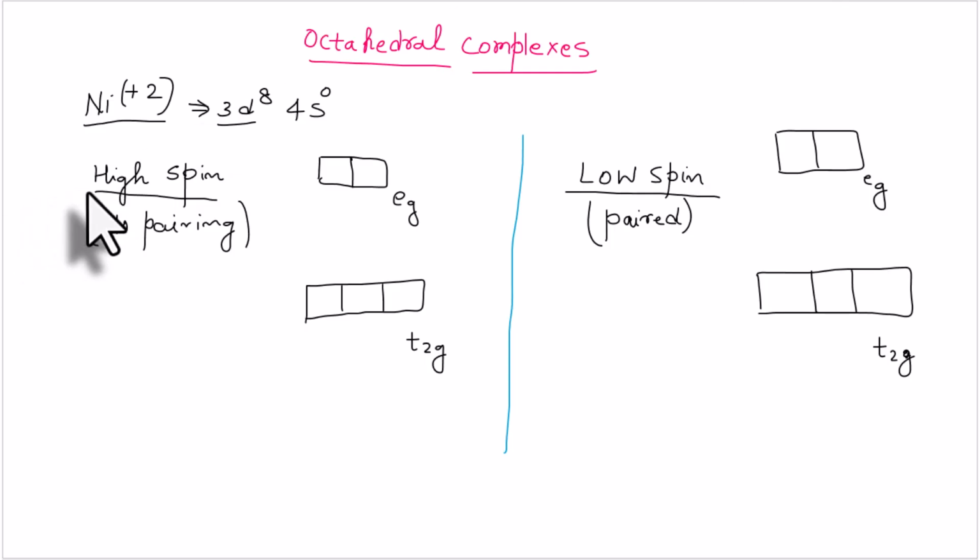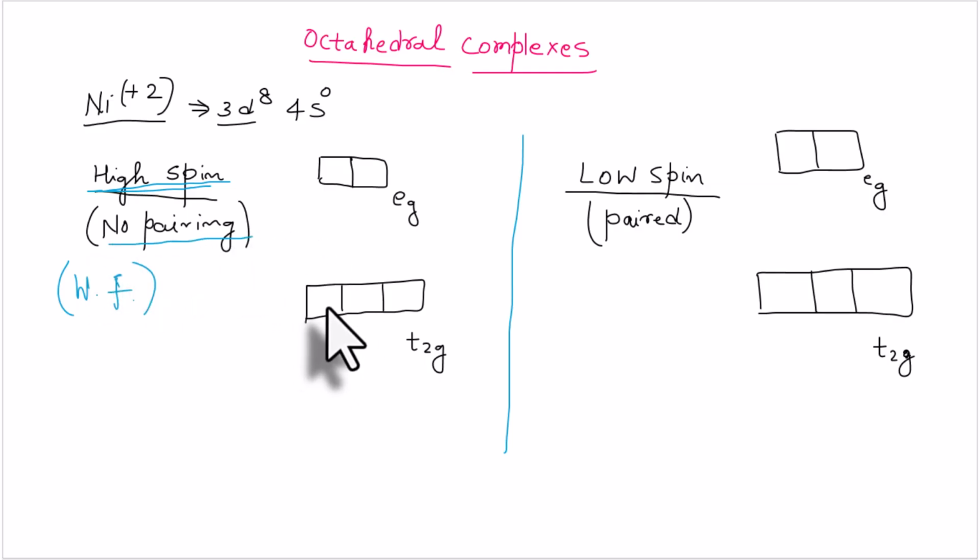Now in the high spin configuration, that is when we have a weak field ligand, how are these filled? So we know that for high spin complexes there is no pairing initially.